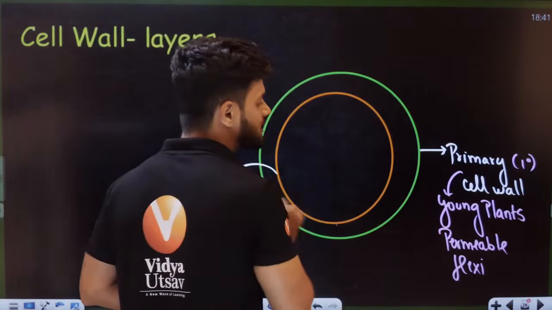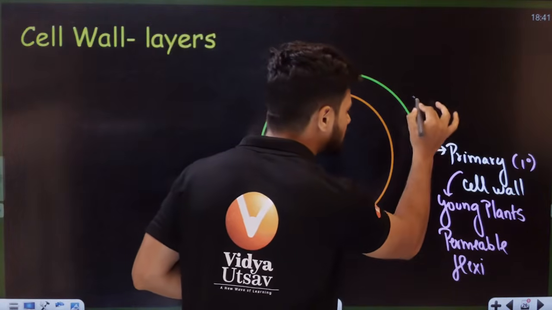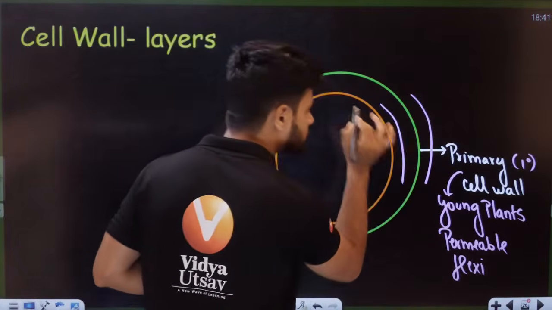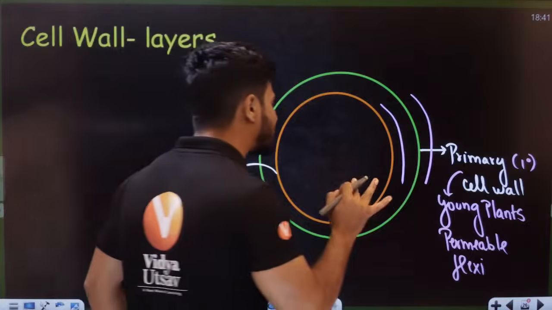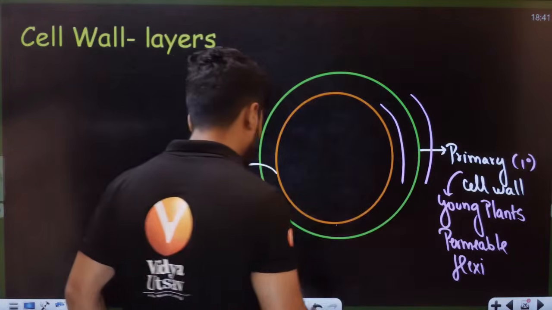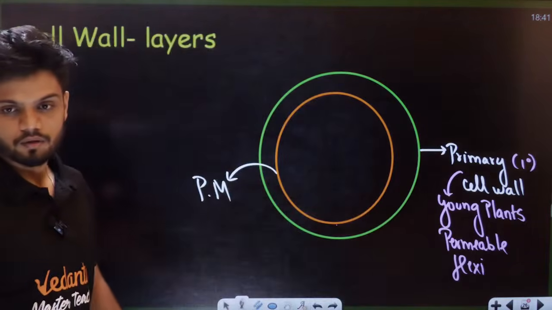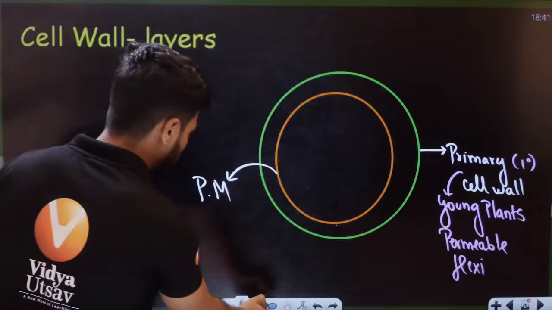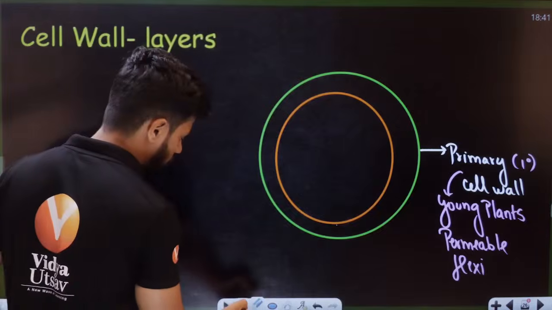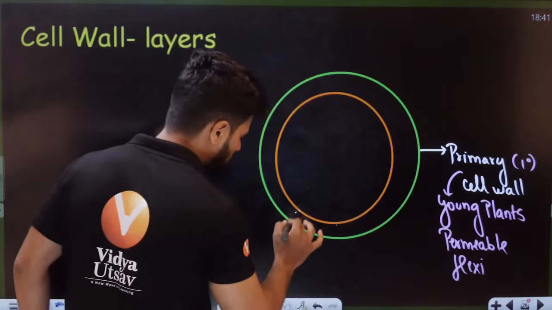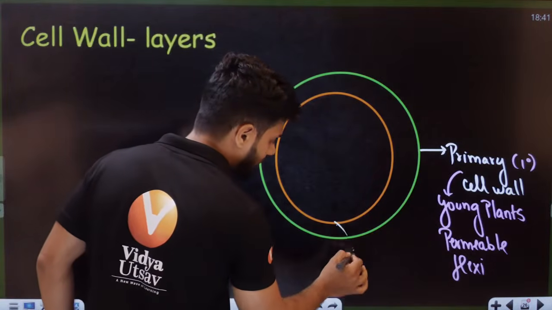Where do you think we get the secondary cell wall? Do we get it on the outside like this, or here? Do you think we get the secondary cell wall on the outside or the inside? All of you, students, quickly in the chat.